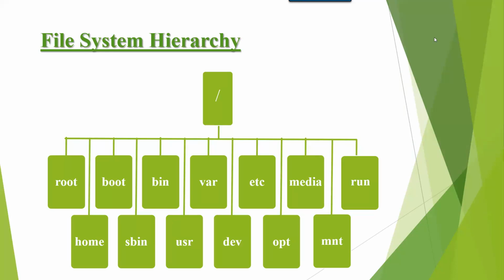Now, the first directory under Linux is forward slash. Forward slash is a parent directory or top level directory in Linux. It contains all these subdirectories. And this forward slash is similar to C in Windows. When you open C drive, you can see subfolders. Same like that, when you open forward slash, you can see subdirectories.